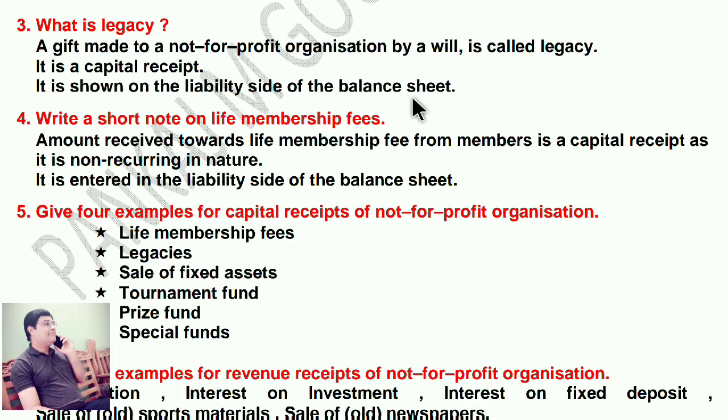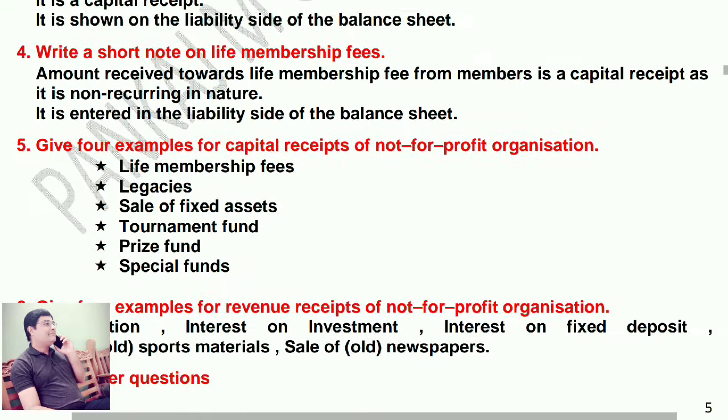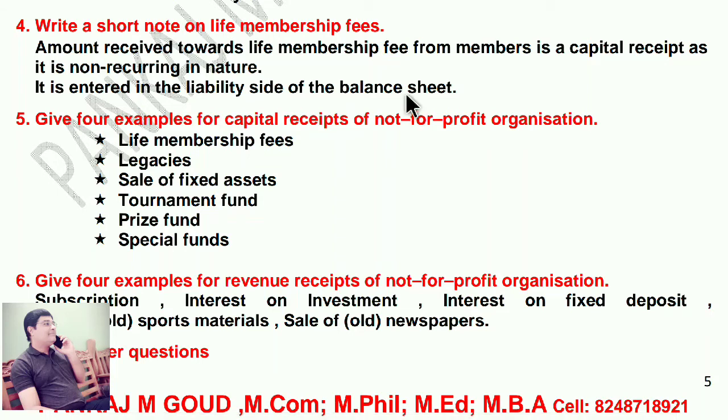Next, write a short note on life membership fees. Amount received towards the life membership fees from members is a capital receipt as it is non-recurring in nature. It is entered in the liability side of the balance sheet. So membership fees we are writing in the liability side and it is a capital receipt, non-recurring in nature.